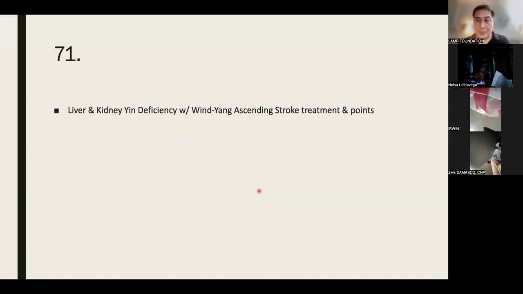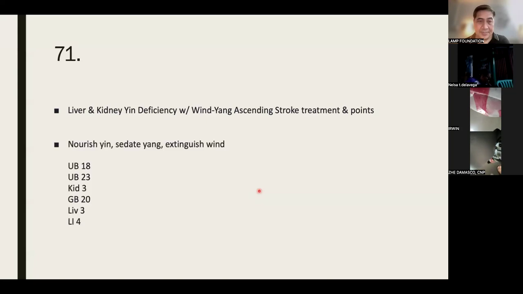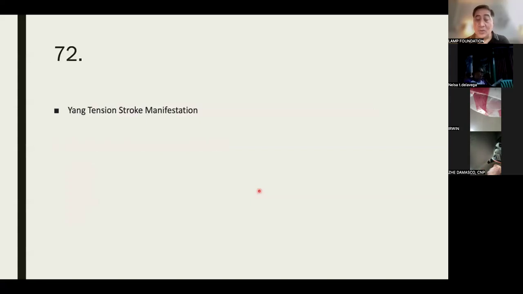Treatment principle and points: nourish yin, sedate yang, extinguish wind, and use bladder 18, bladder 23, kidney 3, gallbladder 20, liver 3, and LI 4. It was already mentioned earlier, no? So it's repetitive, but it pays to do a lot of repetitions.